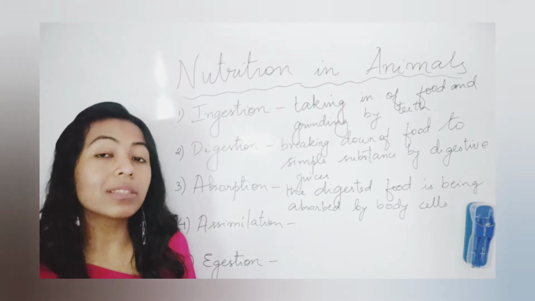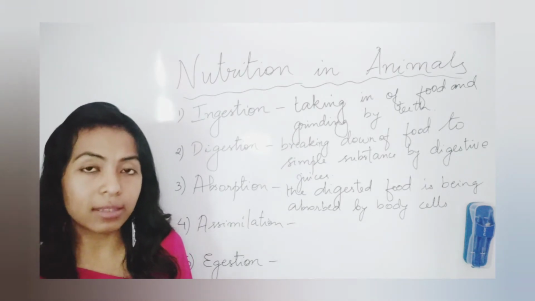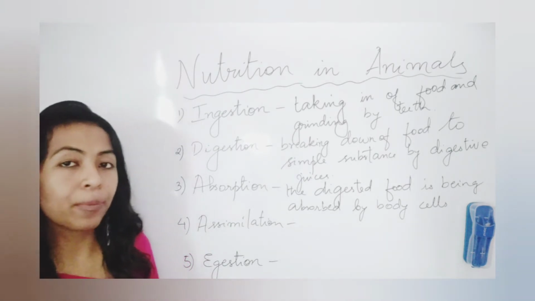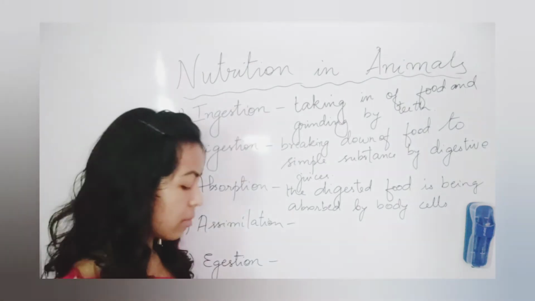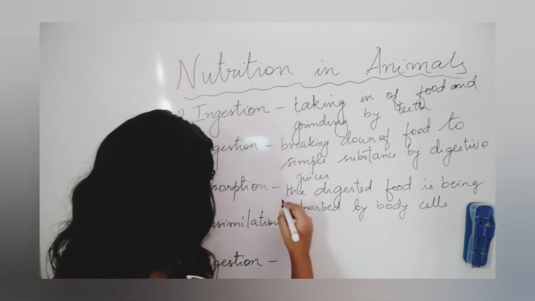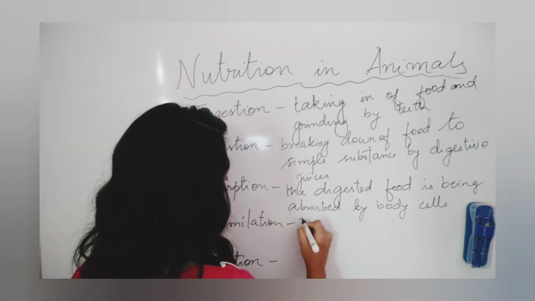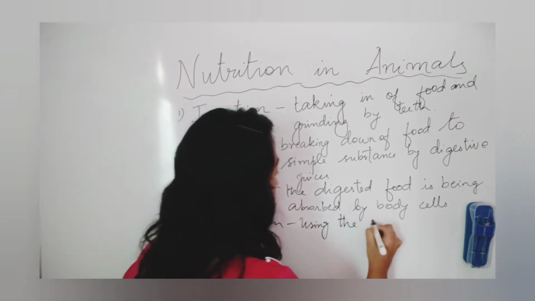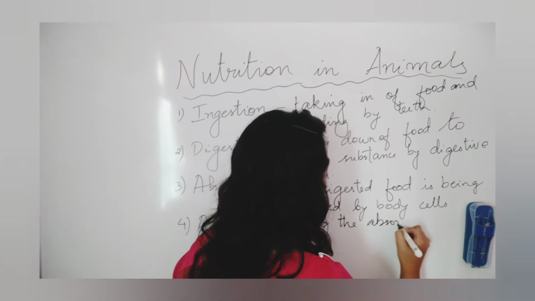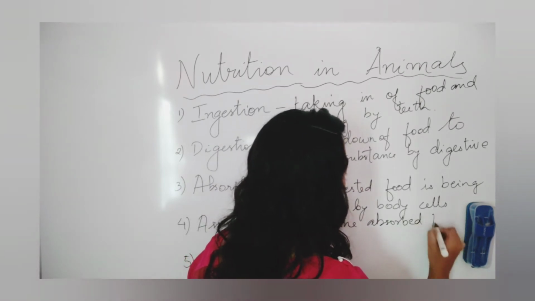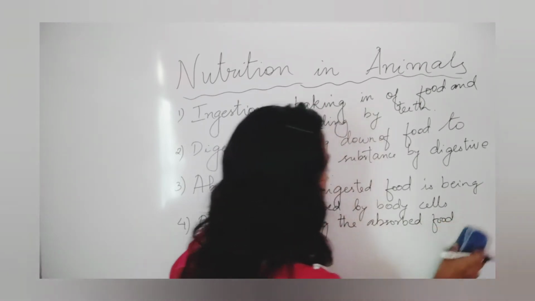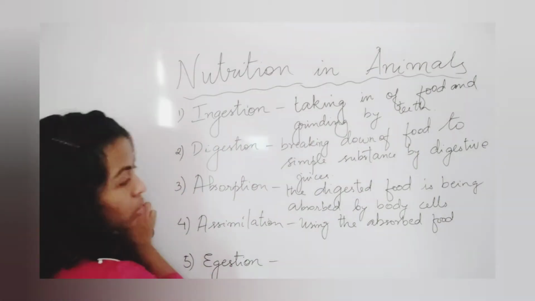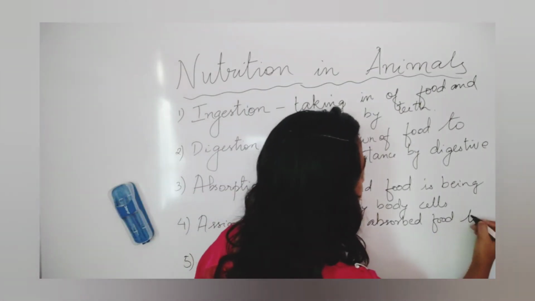And that is called assimilation, right? Is it clear what is assimilation? Using the absorbed food to utilize energy.